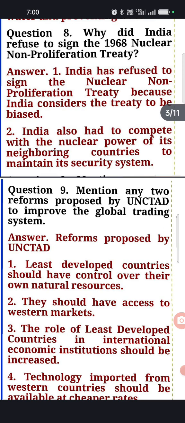Least developed means the countries which are developing or not yet developed, they should have control over the natural resources of the country. Second, they should have access to the Western market. So these developing countries should be given a proper chance to have a market in the Western countries. Third, the role of the least developed countries in the international economic institutions should be increased. In the international economic institutions, these developing countries should be given a proper chance.